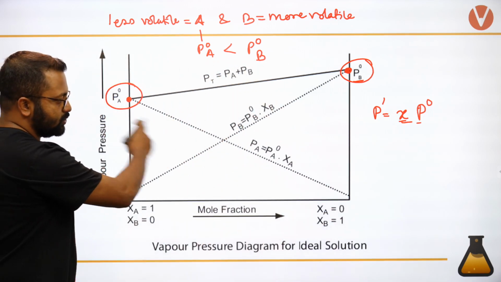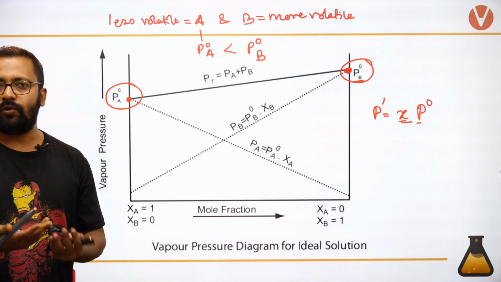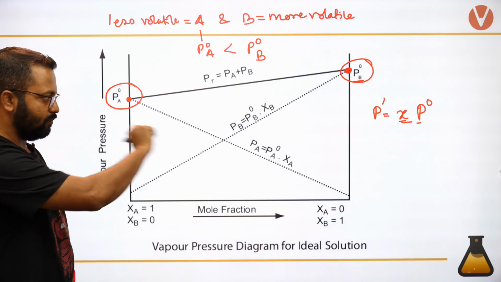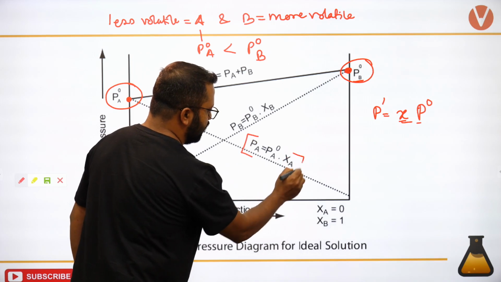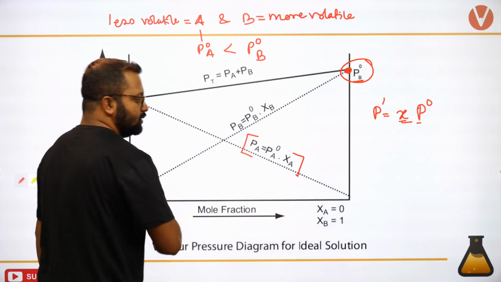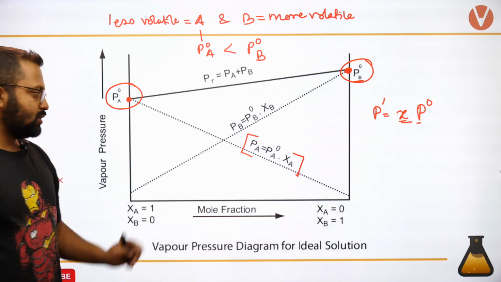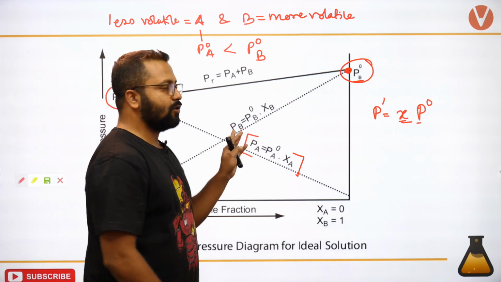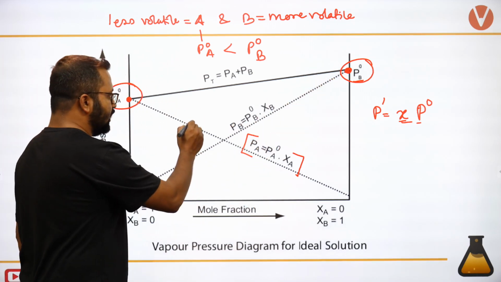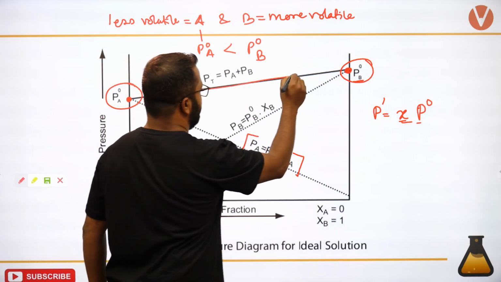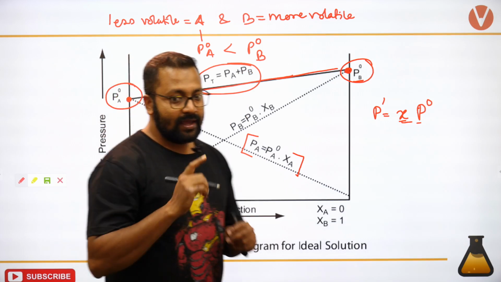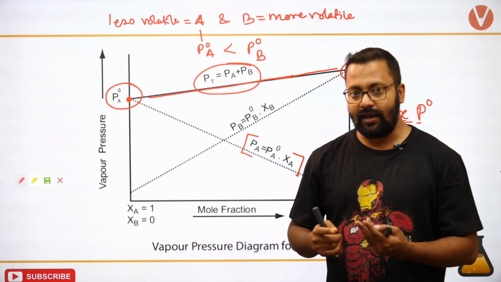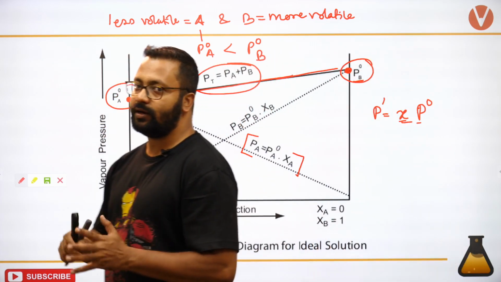So it will follow a straight line path, like a y equals mx plot. So this is vapor pressure of A across different compositions. This is vapor pressure of B across different compositions. The total pressure, this line shows the total pressure, which is PA plus PB. ये हमने पहले cover कर लिया है. This we have already covered earlier.